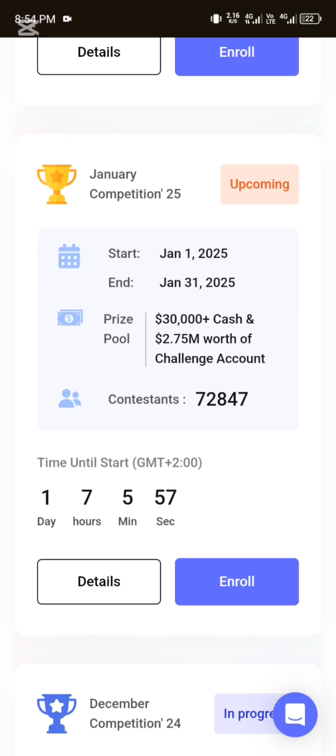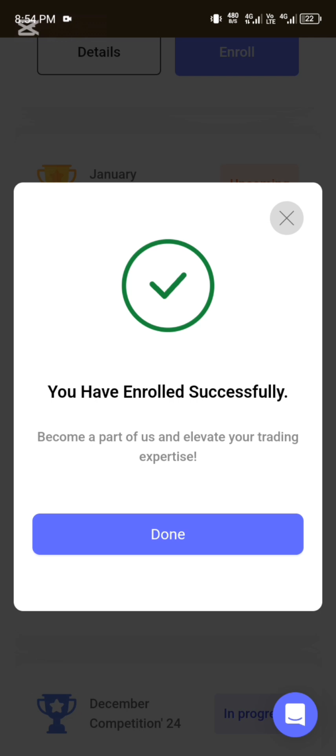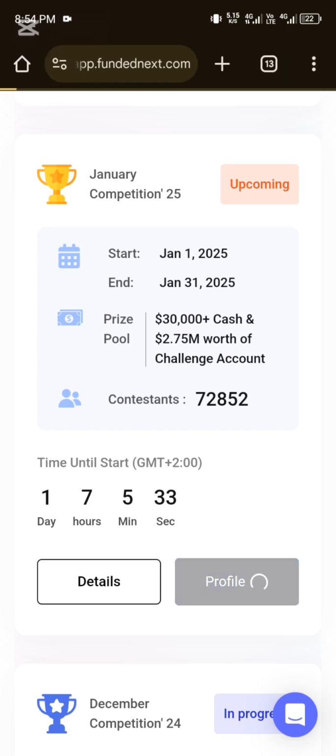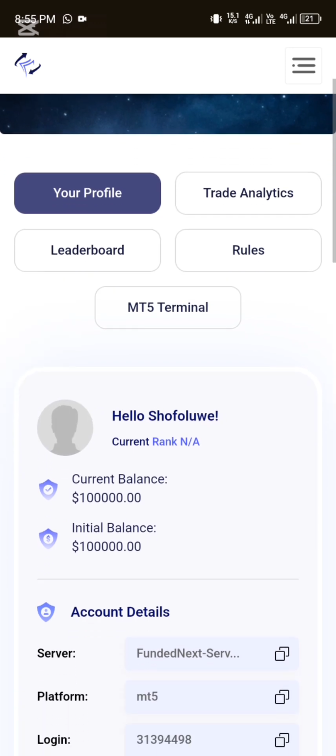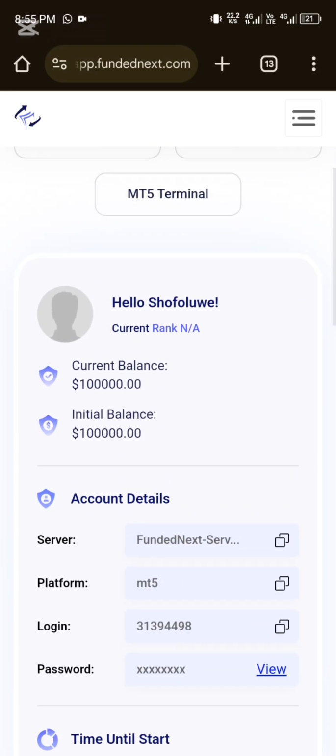Once you've done that, you wait for the request to be processed, and immediately it's processed, you get successful. Immediately a message will be sent to the Gmail you used in registering, with your login details on how you log into your MT5. Right here, if you click on details or on your profile, it shows the details of your MT5 login, and you'll be able to see rules for this competition. There are rules which you need to abide by in order not to get kicked out. You can see on the screen, these are my details to log into it.